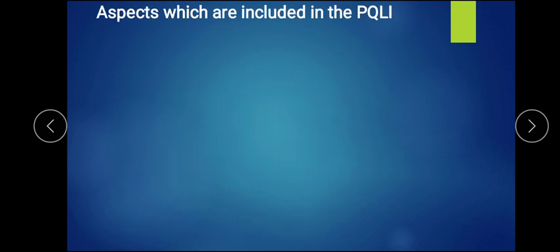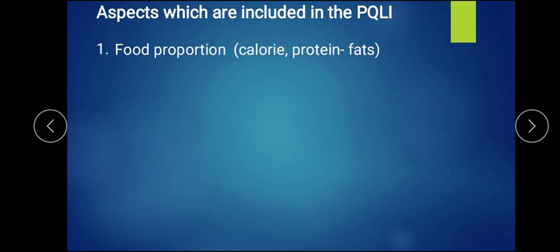Now, what are the things which are included in physical quality of life? First is food proportion. Food proportion talks about calories, protein and fats per person, or how much fat, calories and protein should be consumed. Second, it talks about health and medical services. In that, it talks about how many doctors are available per thousand or per lakh people, and in a particular region per 1 square kilometer of area. Like this, they try to calculate how many doctors are available per lakh or per thousand people in a country.